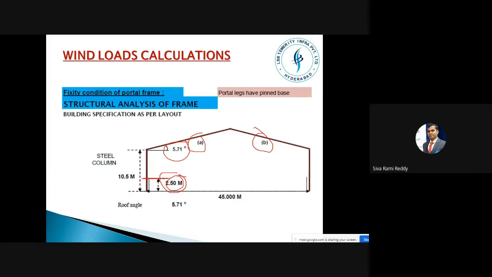So after this one, we'll have doors and then windows also. We can keep one door here, one window here. We have a column here. The height of the structure is 10.5 and the width is this much, right? This one is called A side roof and this one is called B side roof.